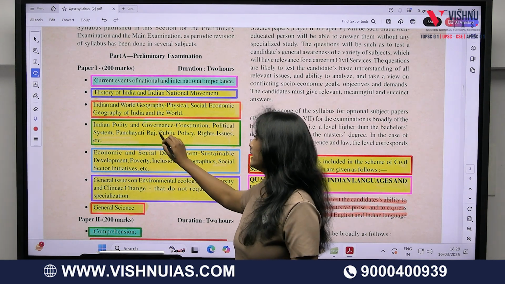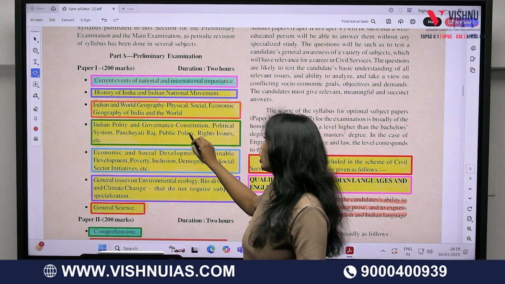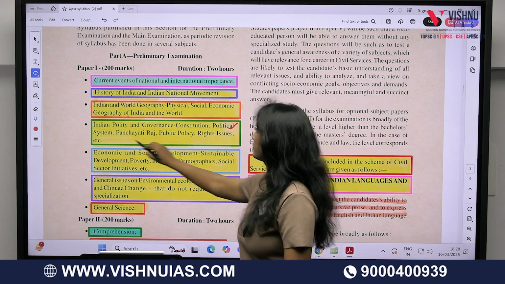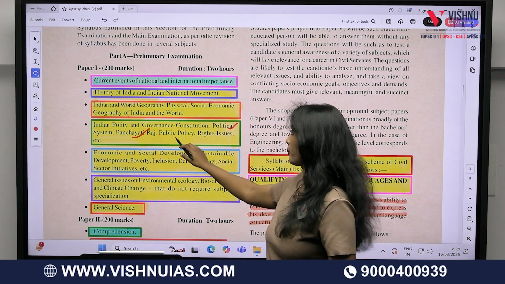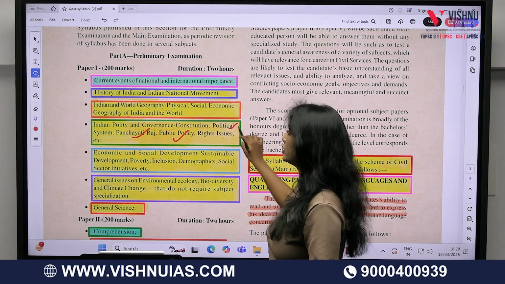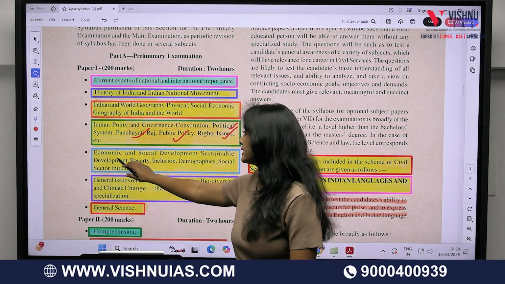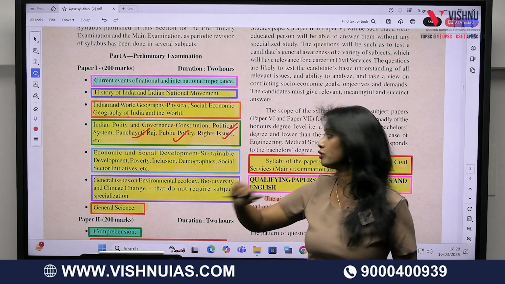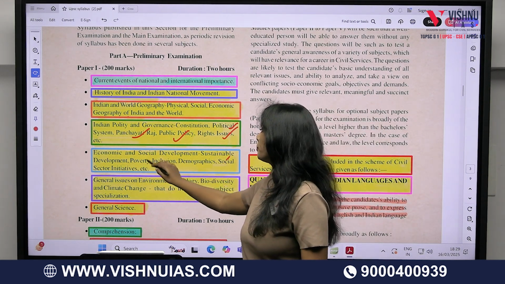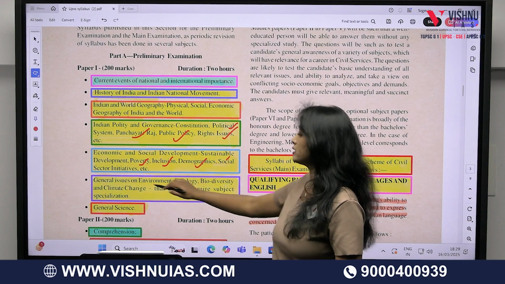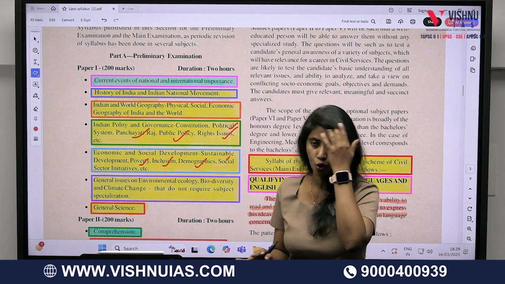And Indian polity and governance, which consists of the constitution, political system, Panchayati Raj, public policy, rights issues, etc. Next, economic and social development comprises sustainable development, poverty, inclusion, demographics, social sector initiatives and so on.